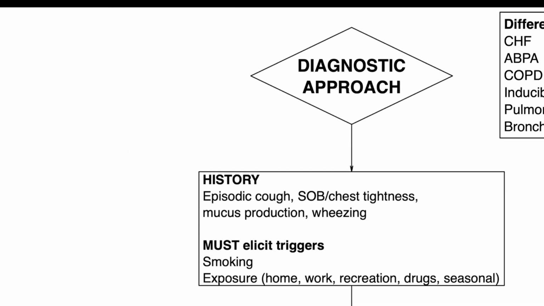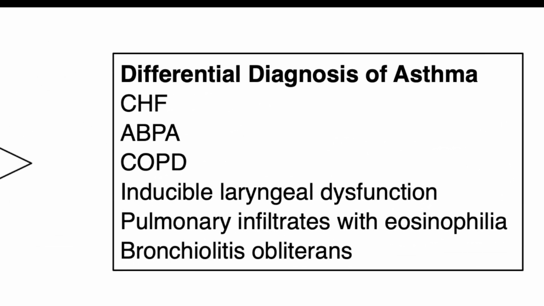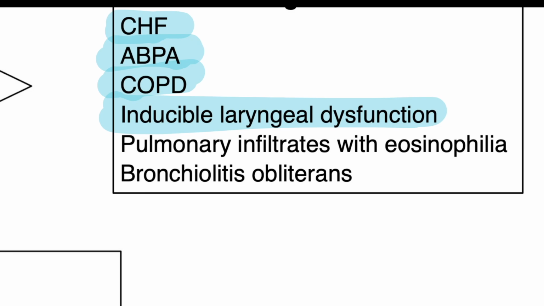Let us start the discussion on the approach to asthma. You should first note that the differential diagnosis for asthma is broad, and you should include CHF, allergic bronchopulmonary aspergillosis, COPD, and inducible laryngeal dysfunction, also referred to as vocal cord dysfunction. These are important etiologies to remember.